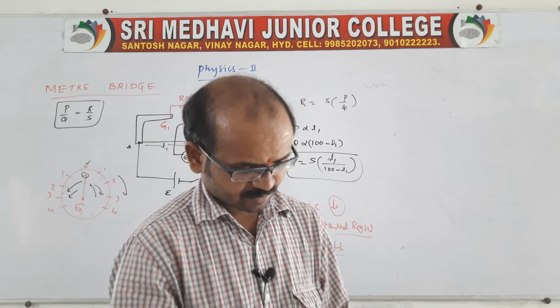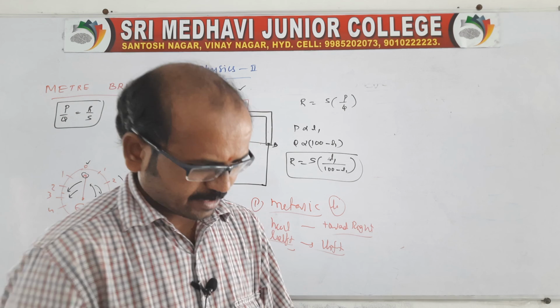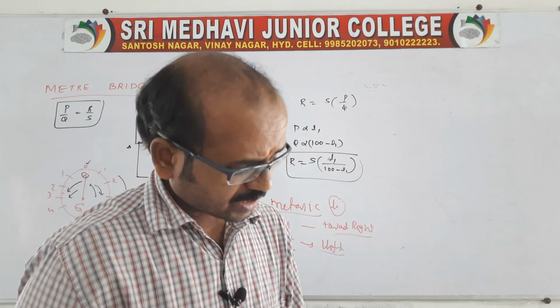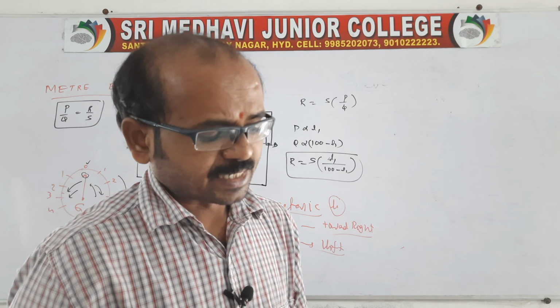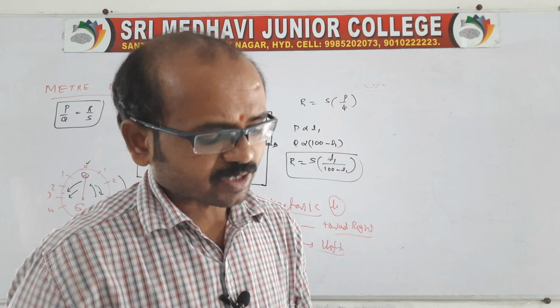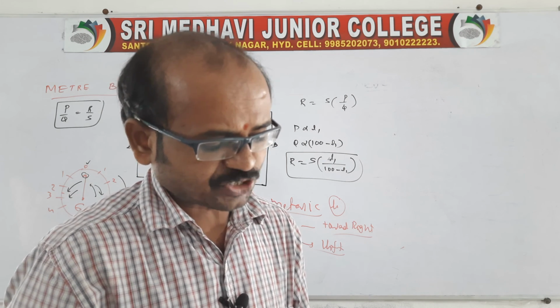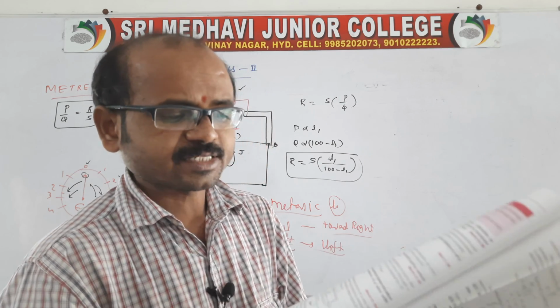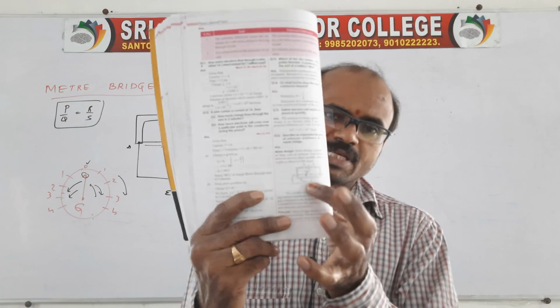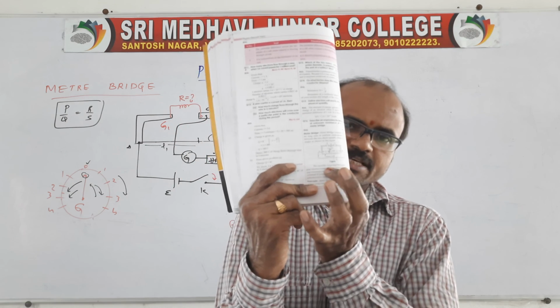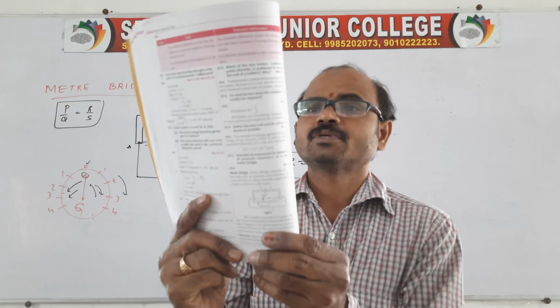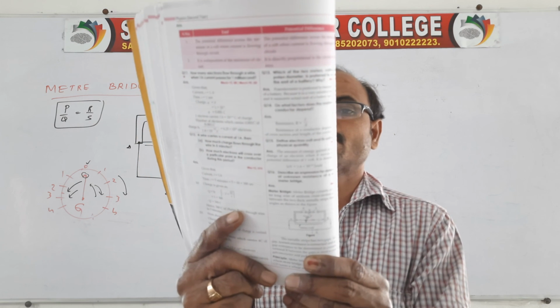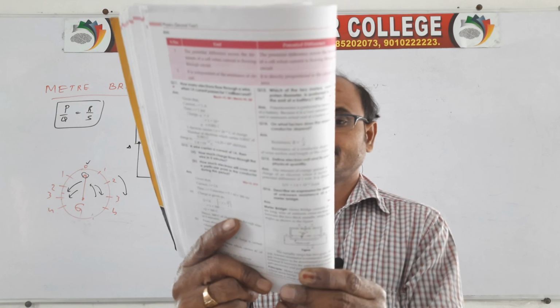Yeah, of course it's given, on page number 198. Question number 16: Describe an experiment of determination of unknown resistance of a wire with a meter bridge. So the diagram, everything is the same. This is the diagram. This question was given in March 2011. So once you refer to it, no problem.